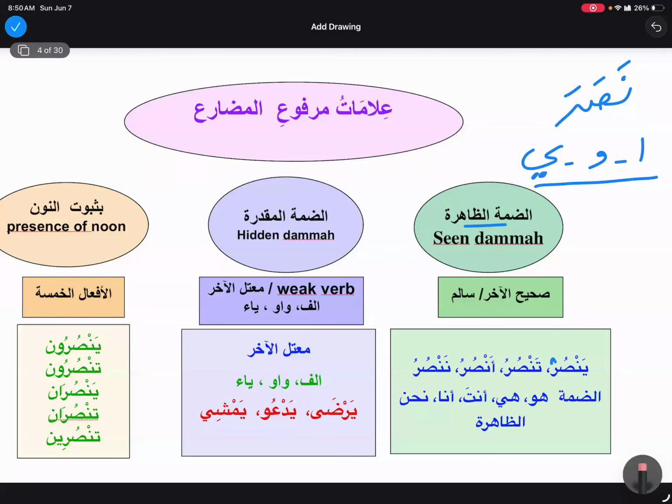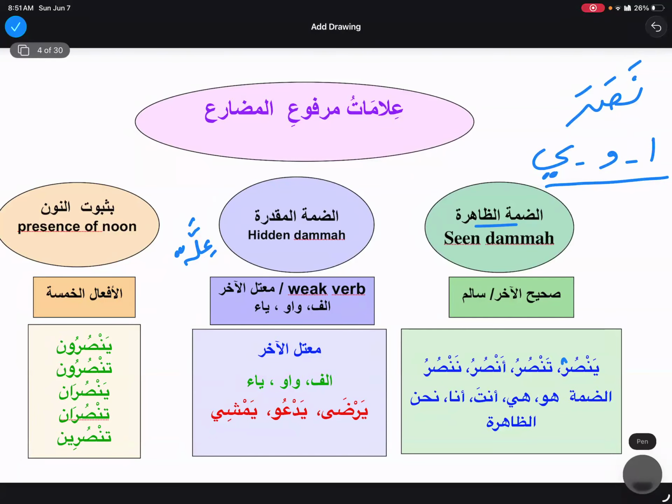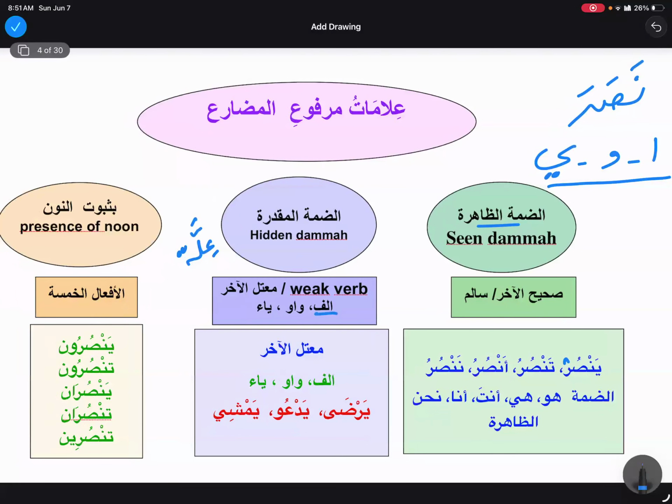Mu'tal means the one that has deficiency, from illa. What does illa mean? Illa means some sickness, illat. So mu'tal is taking the same meaning. Mu'talul akhir means the one that has deficiency at the end. The verb is weak at the end. And how are we going to call any verb weak at the end? When it is ending on either alif, waw, or ya.